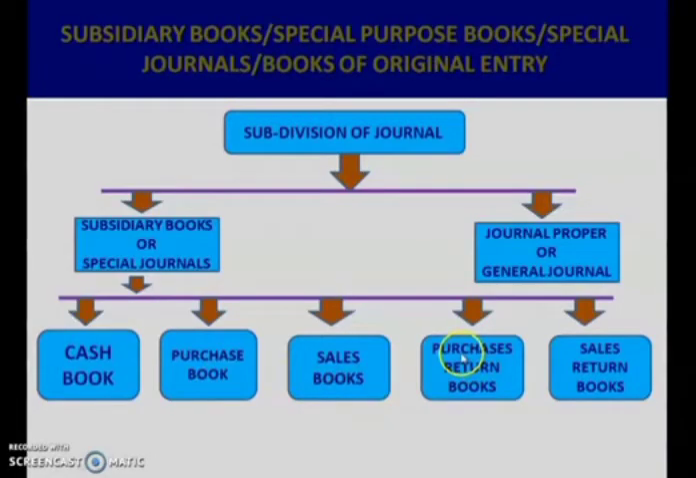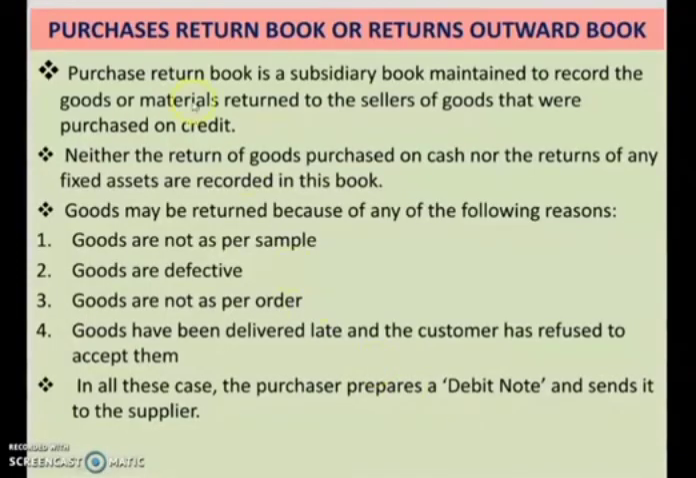Let us discuss purchases returns book and sales returns book. Purchases returns book, which is also known as returns outward book. So those goods which were purchased on credit, if they are returned to the suppliers or the sellers of the goods, then it will be recorded in the purchase returns book. Neither the return of goods purchased on cash nor the return of any fixed assets are recorded in this book.